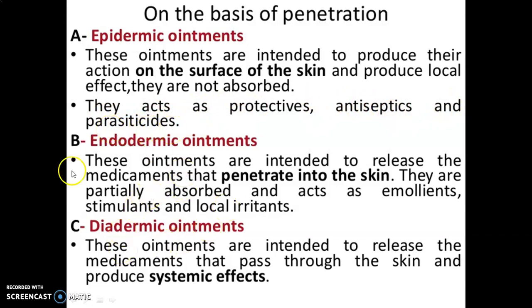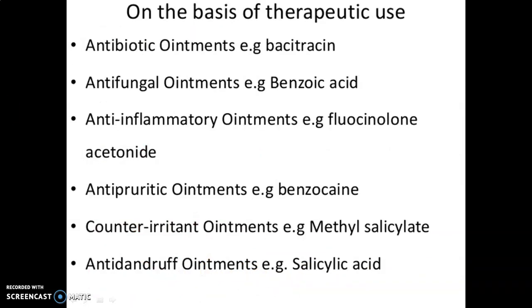Second, endodermic ointments. These ointments are intended to release the medicaments that penetrate into the skin. They are partially absorbed and act as emollients, stimulants and local irritants. Diadermic ointments: these ointments are intended to release the medicaments that pass through the skin and produce systemic effects.